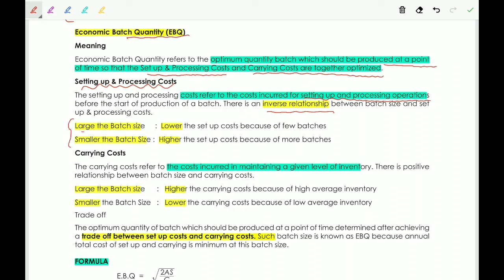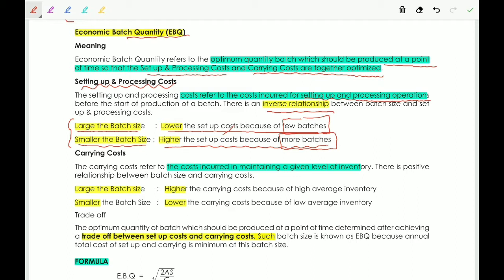For example, if the batch size is larger, the setup cost is lower because of few batches. If the batch size is smaller, the setup cost is higher because of more batches.